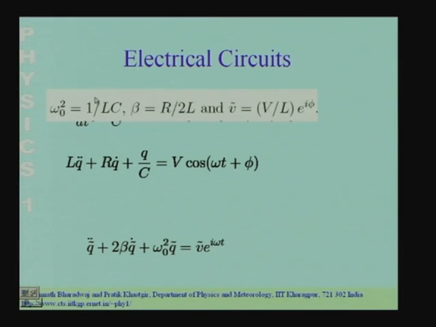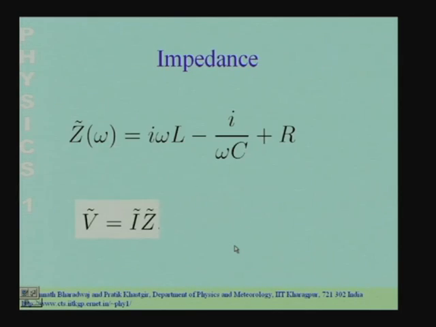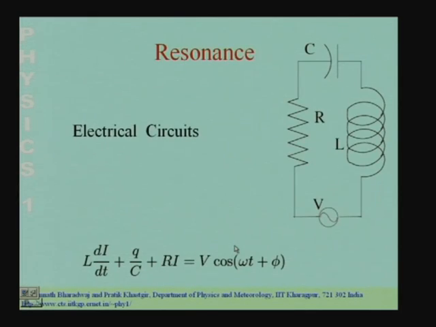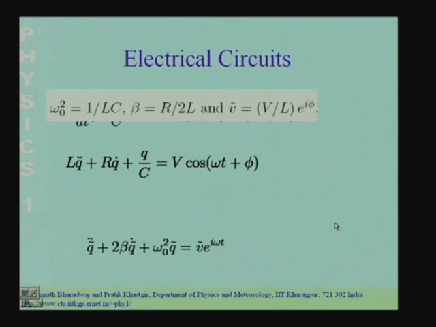Omega naught square is 1 by LC, beta is R by 2L. So, we see that the charge and the current which flows in this LCR circuit is governed by exactly the same equation as that of a damped simple harmonic oscillator with an external force.